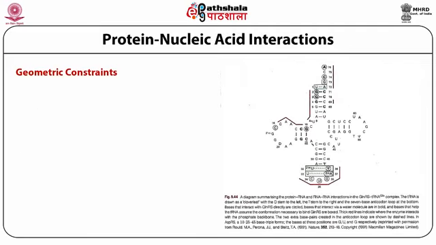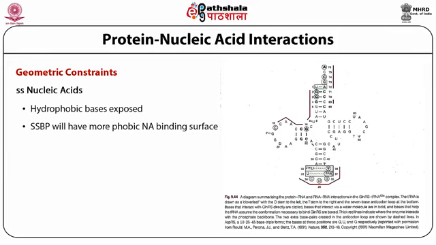Again, the geometric constraints of single strand nucleic acids: exposed hydrophobic bases will give a more hydrophobic nucleic acid binding surface. That means the geometry itself will determine whether it is hydrophilic or hydrophobic. If it is hydrophilic, it will interact with hydrophilic sites. If it is hydrophobic, it will interact through hydrophobic interactions.